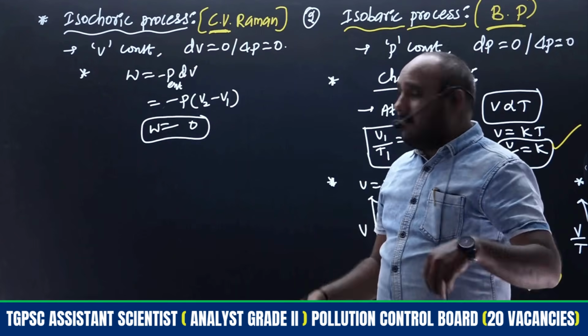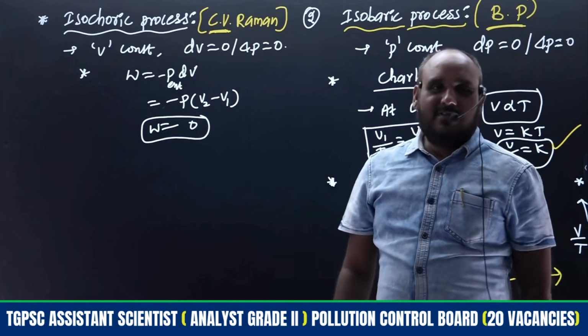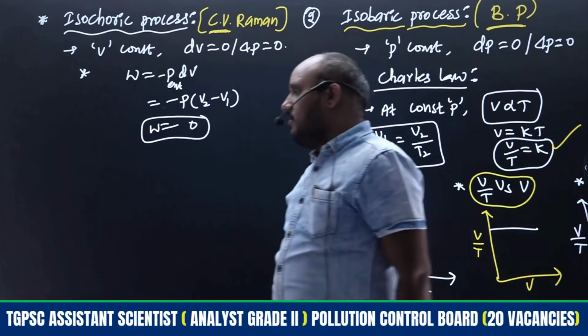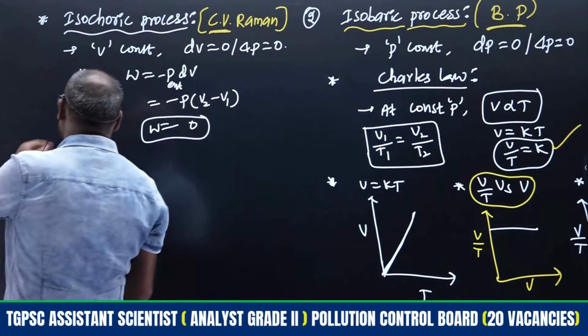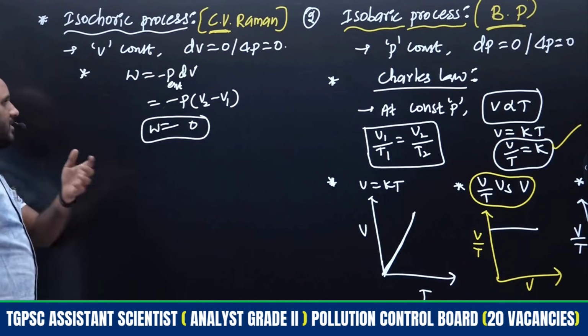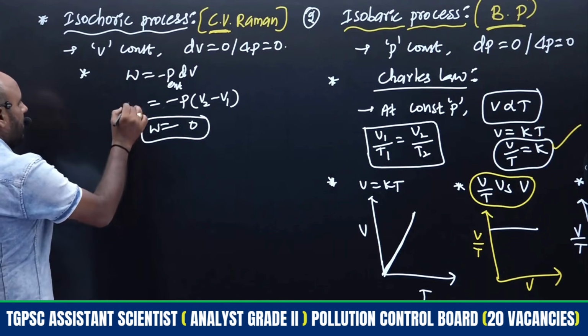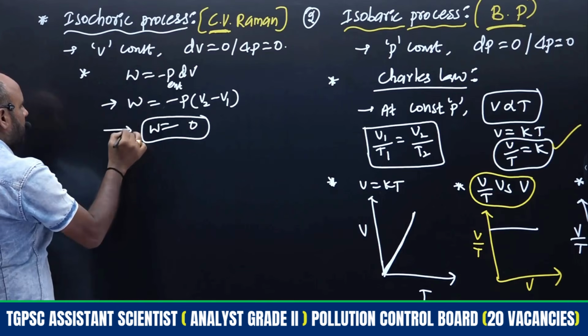Sir, what about the work done in other processes? As we will discuss, for all the processes, work done calculations and equations are there. Definitely we will discuss all those things. Here dV is 0, so directly we are able to get work done W is equal to 0.